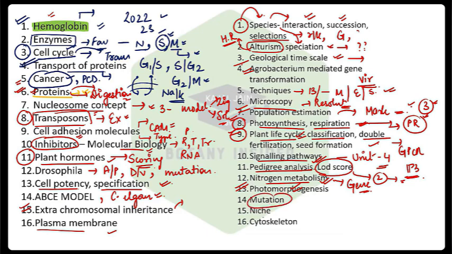Mutation, again important. Niche concept, very important. Fundamental, realized, theoretical, all those things. In the niche itself, you can get questions on character displacement, resource partitioning, Gause's principle. So all these are just a glimpse of the topics. Inside this, there are many sub-topics as well. Then you have cytoskeleton, actin, myosin, intermediate filaments. You can easily get questions from here. So from these 32, there are various other topics as well in the entire syllabus, but from these 32 topics, you can easily get a number of repeated questions.